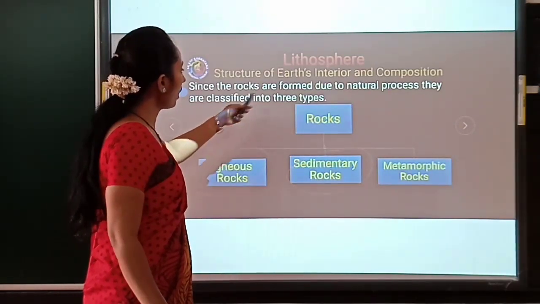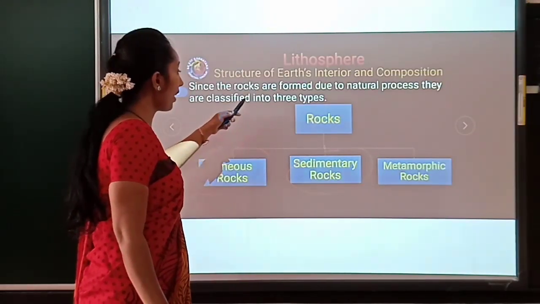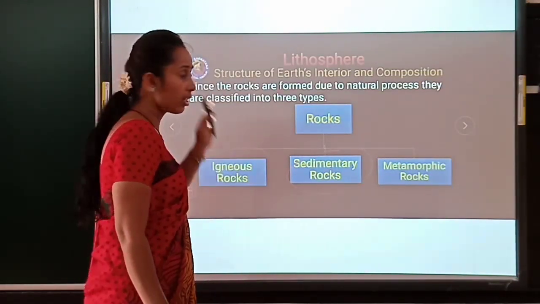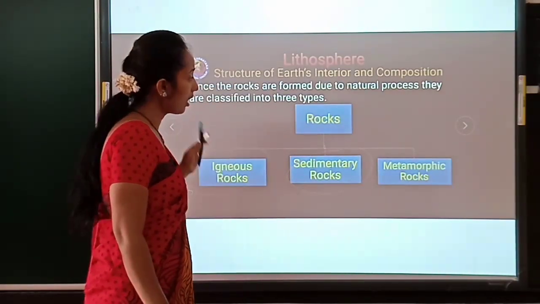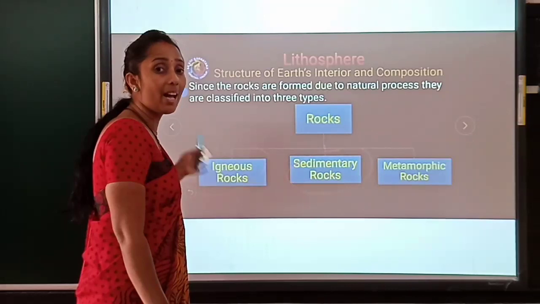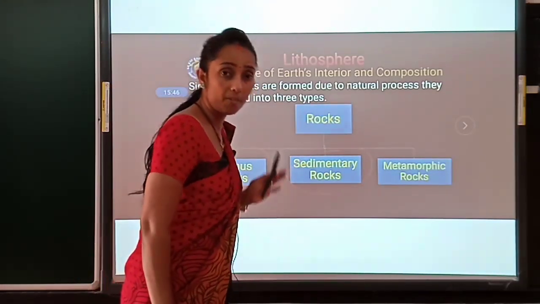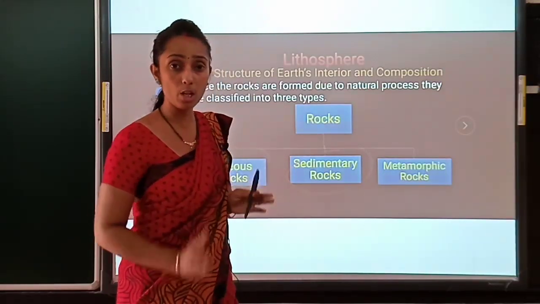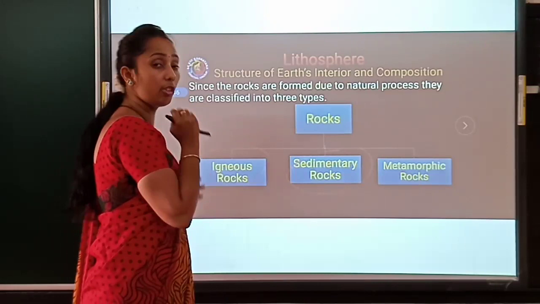Since rocks are formed by natural processes, they are classified into 3 types. Remember, children, rock is not made by human beings. It is not man-made. It is made by the natural process, and on the basis of natural forces we divide rock into 3 types.